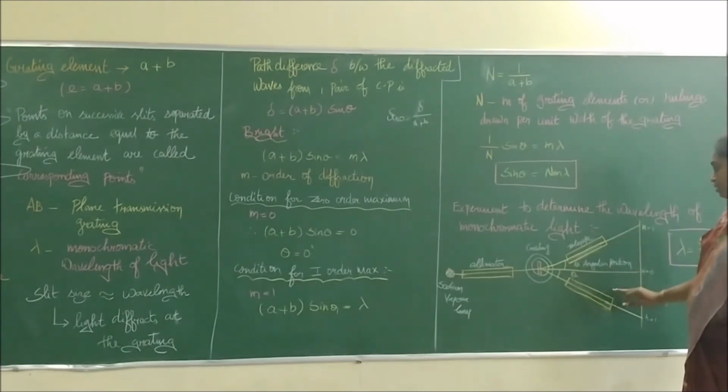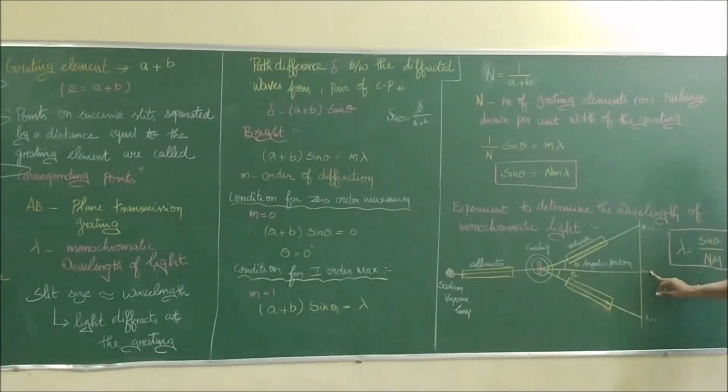Different order maximums. The central one is said to be the zero order maximum. If we move to another side, again we will get one slit image, whose brightness is less than this one; we can call it the first order maximum. At the same angle towards the left side or right side, we get the same first order on either side. If we move to a higher angle, 2 theta, we will get the second order maximum, n is equal to 2, whose brightness is somewhat less.